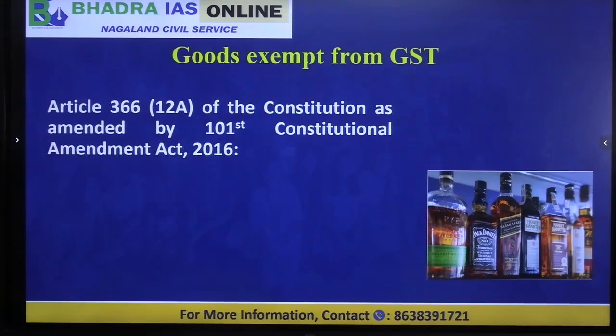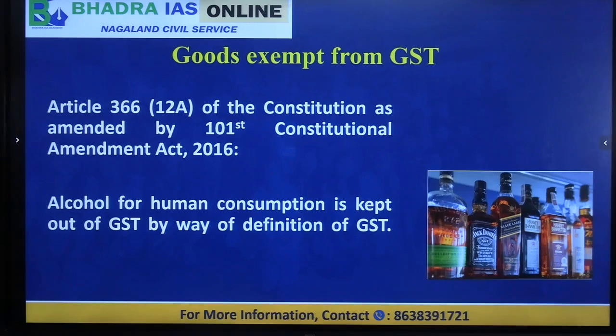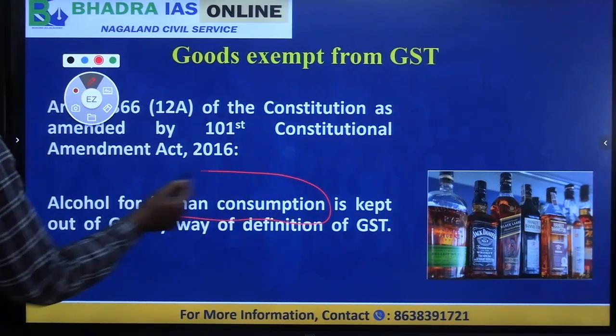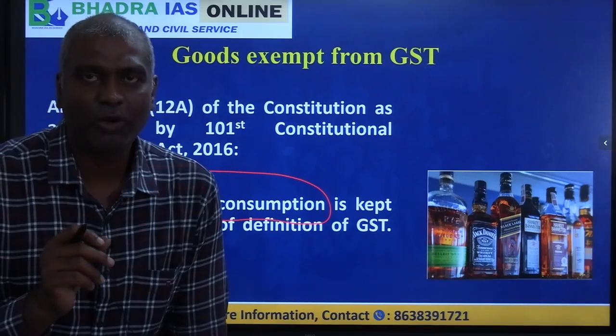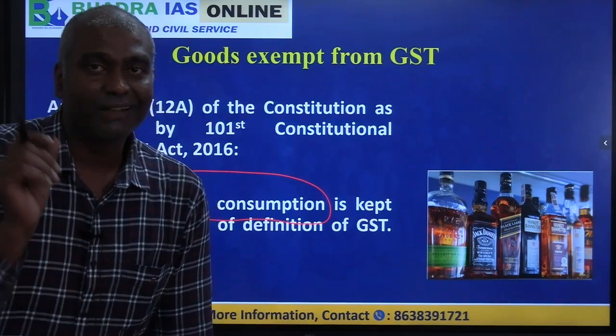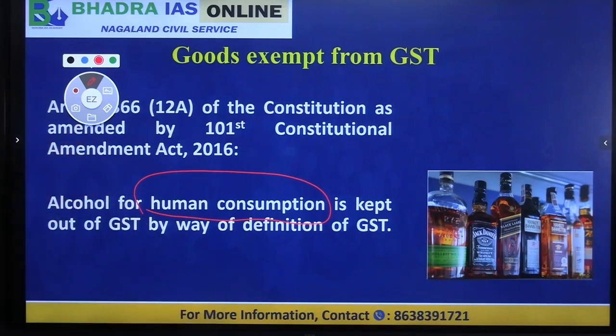Now let's look at the items which are outside GST, that is, there is no GST on them. Which are the items on which we don't have GST? The first one is alcoholic liquor for human consumption. That means only the alcoholic liquor meant for human consumption, not the alcohol used for industrial products. Only alcoholic liquor for human consumption is outside GST. So there will be no GST on this.